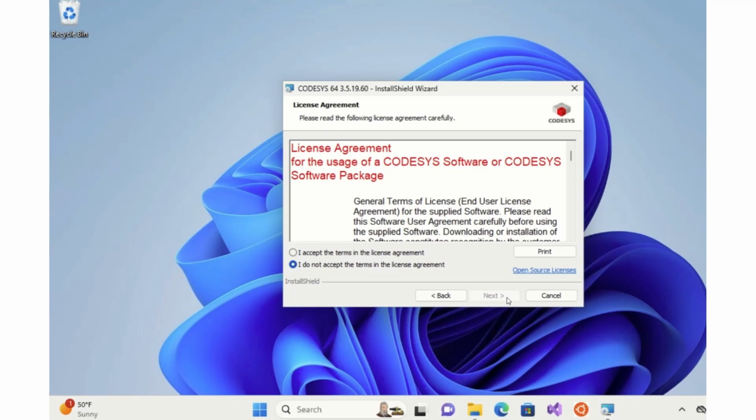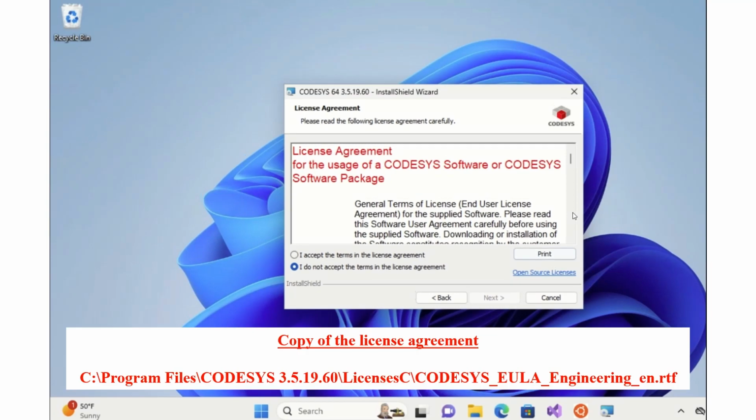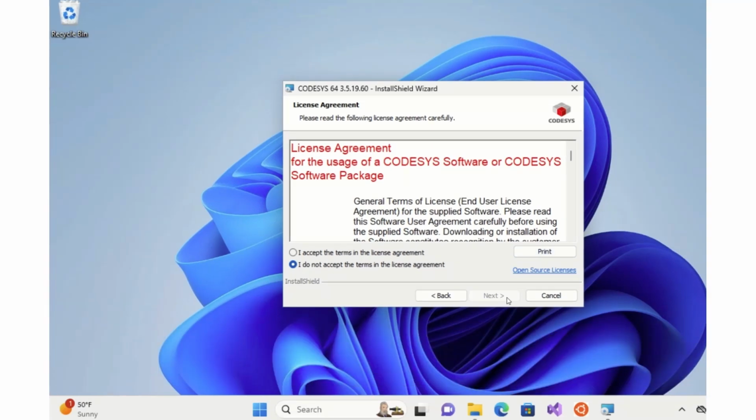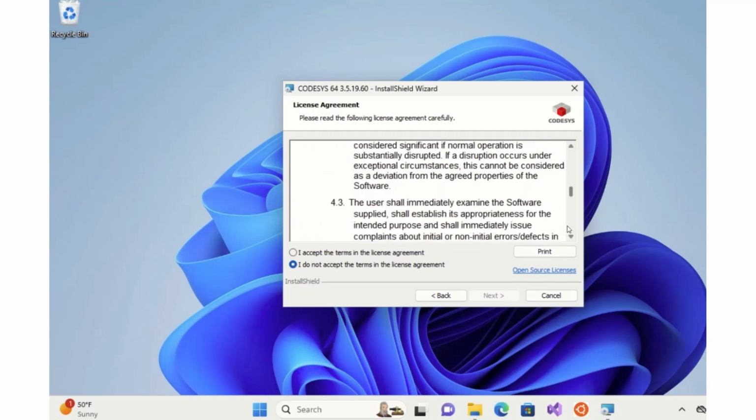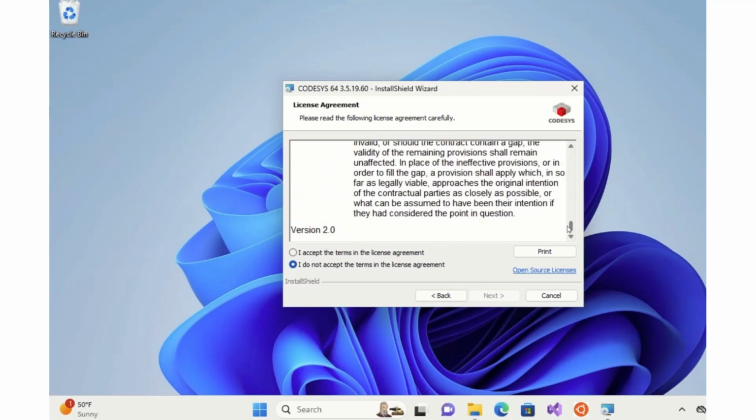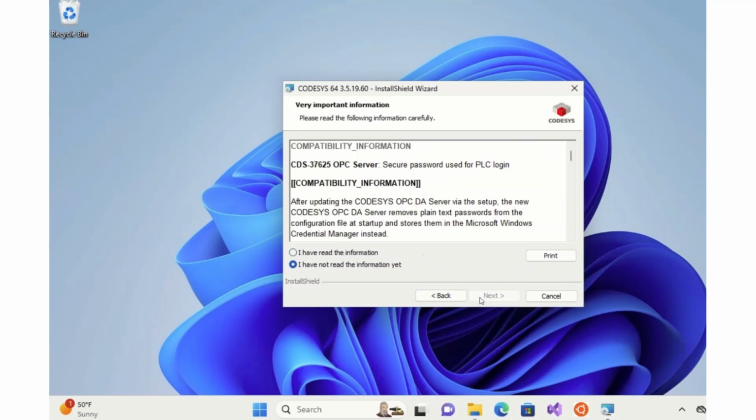If you want to review the license agreement after you install Codesys, a copy of the license is provided in the application folder. If you install Codesys in the default folder, then you will find a copy of the license at the location shown here in the Program Files folder. So after reading the license info, you can accept it and then click Next.